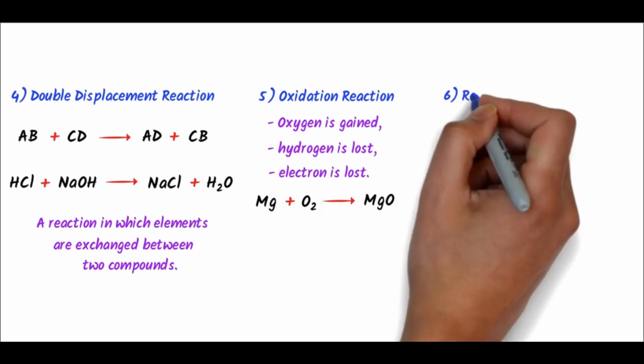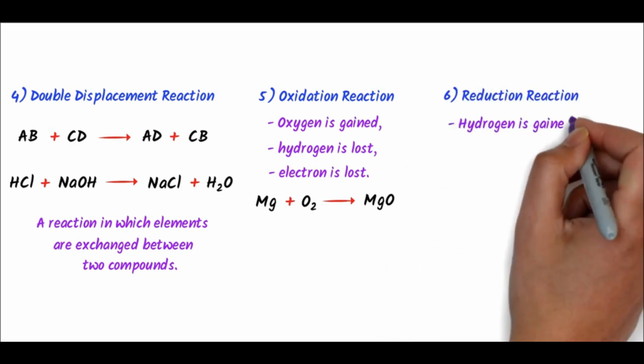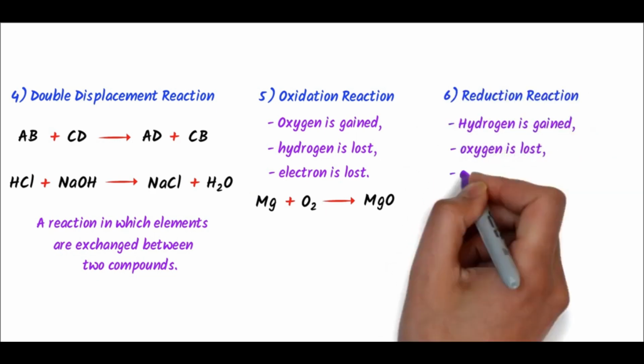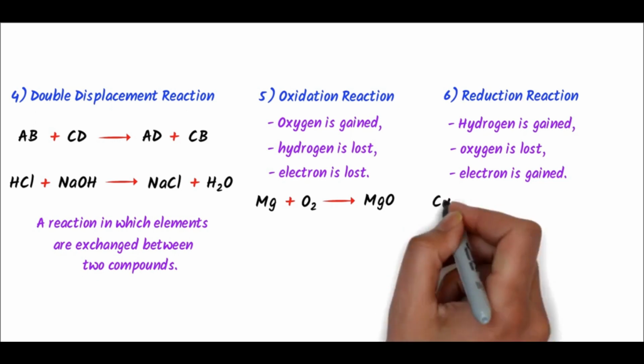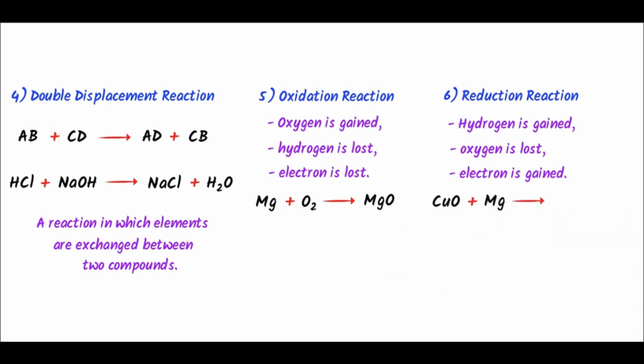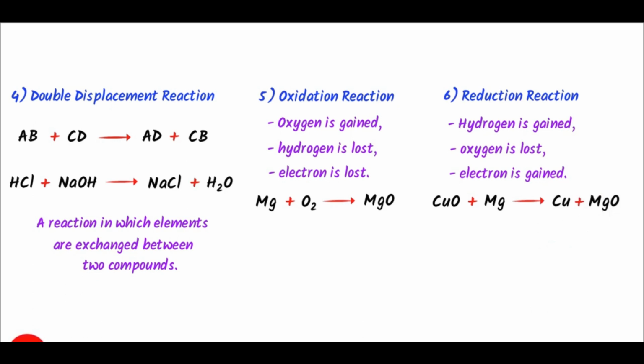The sixth type is reduction reaction, a reaction in which hydrogen is gained or oxygen is lost or electron is gained is known as reduction reaction. For example, copper oxide plus magnesium react together to form copper plus magnesium oxide. Here, copper is reduced because it has gained electrons.